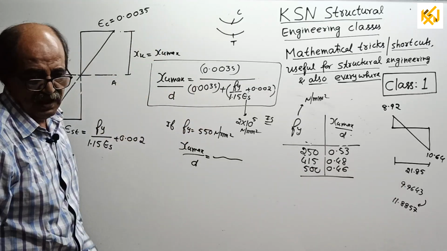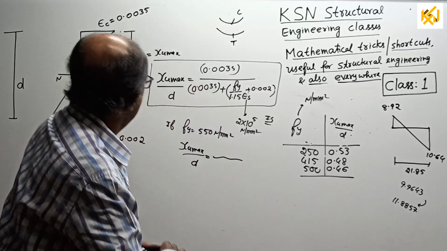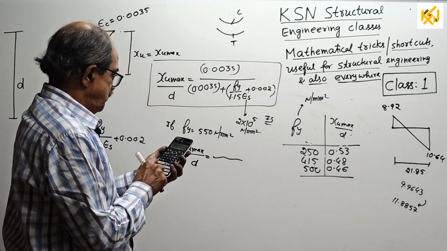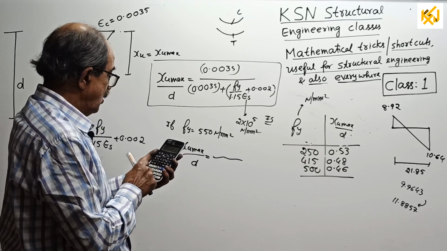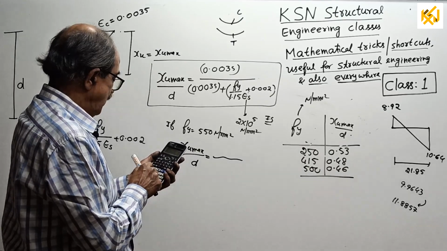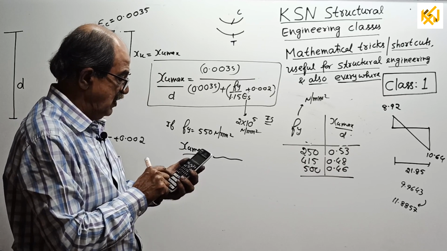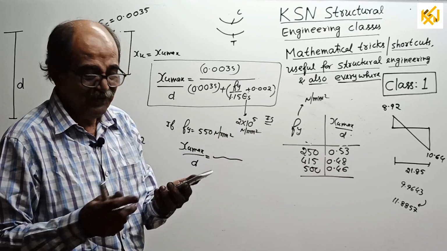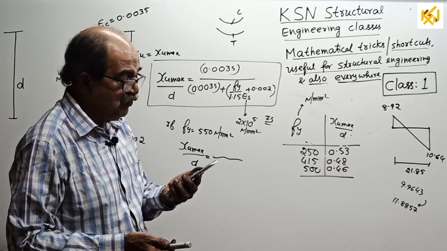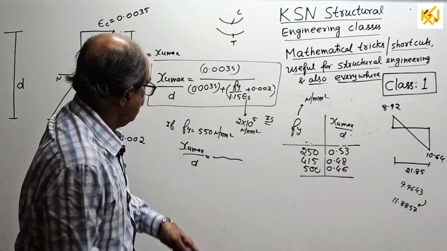Now I will substitute. 0.0035 divided by bracket 0.0035 plus 550 Fy divided by 1.15 divided by 2 into 10 to the power 5 plus 0.002. I am not looking at it because I know the equation. It will come 0.4435.